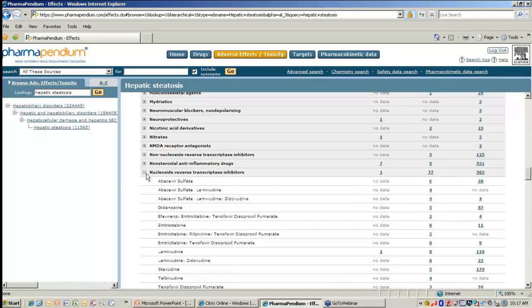And what's nice is that we can actually look at each drug and get to the data specifically for that drug if we're interested in that. Or we can just go to the drug class collectively and find the data that we're looking for. So let's go to the drug class collectively and click on clinical data.